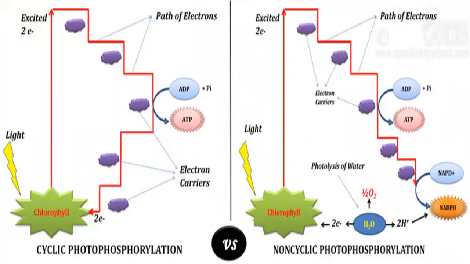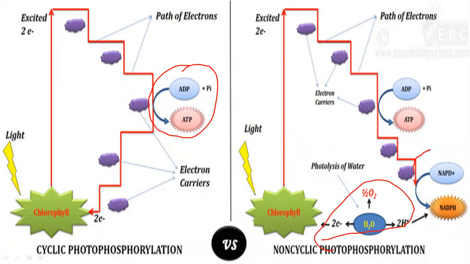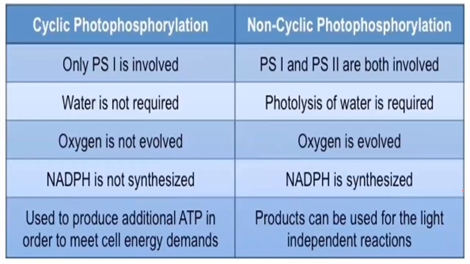Let's compare cyclic photophosphorylation and non-cyclic photophosphorylation. You see the difference: in cyclic, the electrons move in a cycle and come back to photosystem 1, the cytochrome complex is used, and ATP is made by chemiosmosis. But in non-cyclic the normal process is going on: photolysis is done, oxygen is removed, and reduction of NADP is also done.